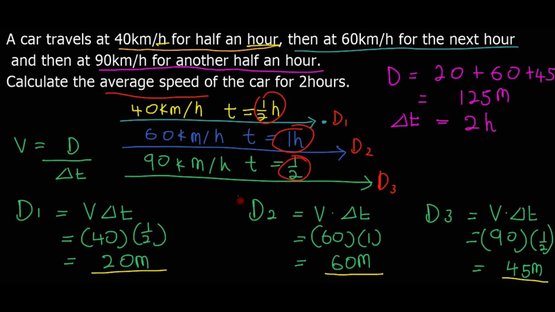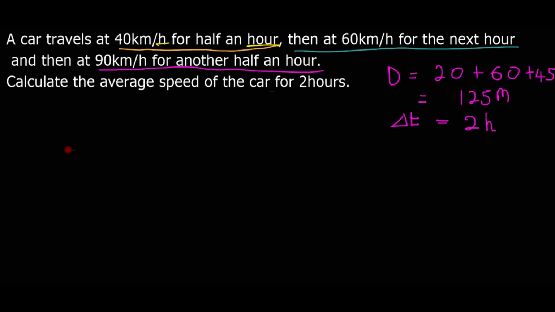So to calculate the average speed will be easy because we know that average speed is total distance traveled divided by time. So when we find the average speed we say total distance traveled divided by total time taken.